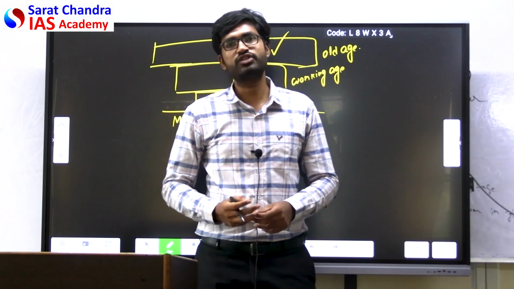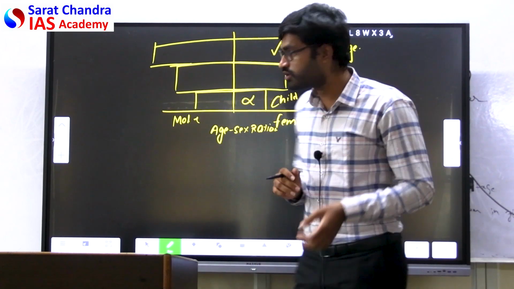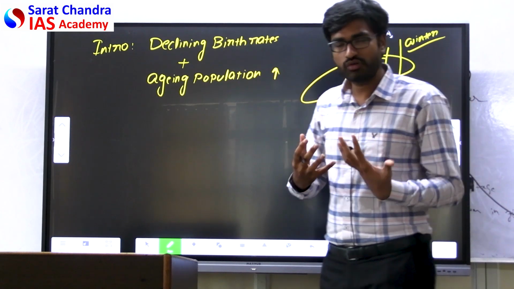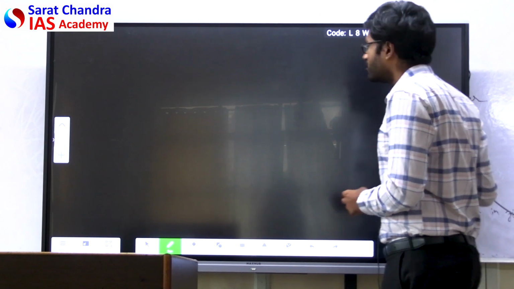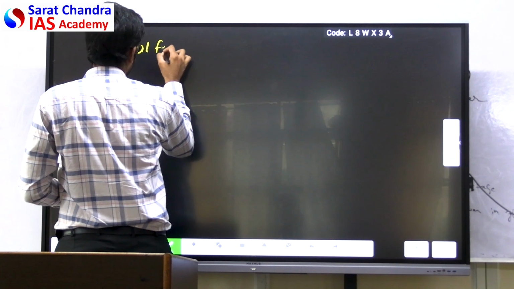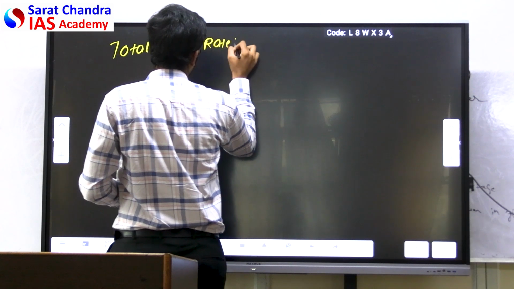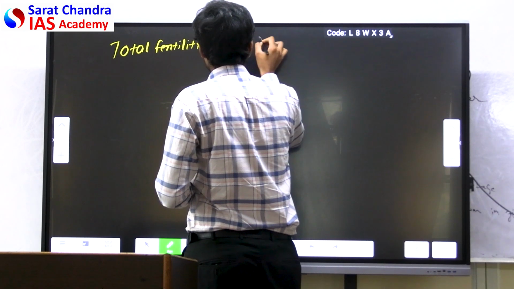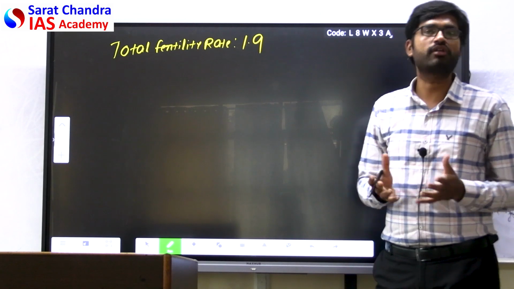When this situation actually occurs, what is the reason for this situation? Is the world moving towards such a situation? You can quote some examples. You can see, when it comes to the declining birth rates, how do you say that birth rates are declining? For that, we have a term called total fertility rate. When globally you try to calculate the total fertility rate, it is approximately 1.9. 1.9 is the global average of the total fertility rate.